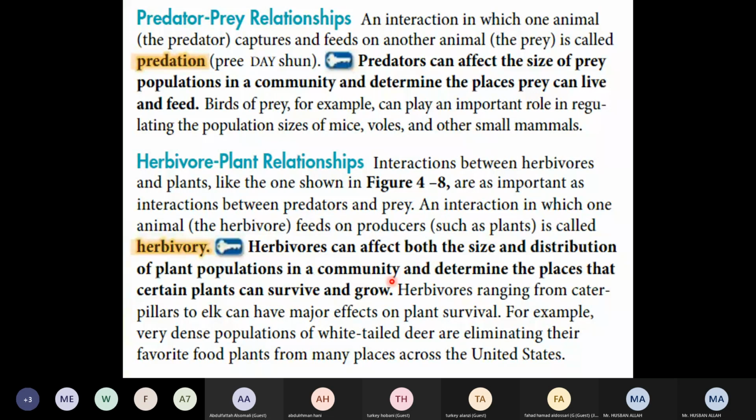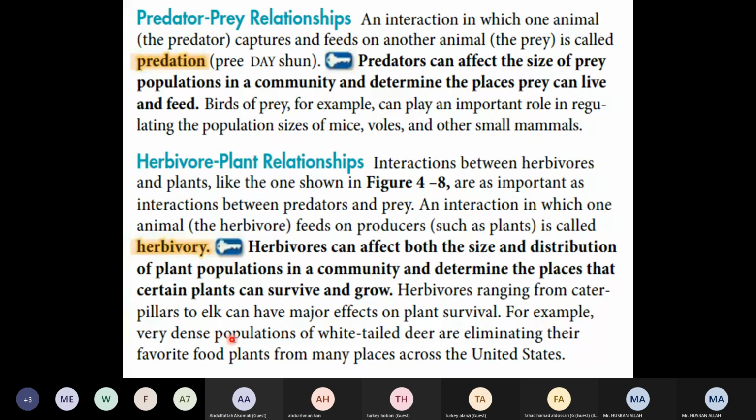Herbivores, ranging from caterpillar to elk, can have a major effect on plant survival. If you take herbivores, they can be small animals like a caterpillar, right, or an insect like a worm, and it can be a large organism like an elephant. So a lot of organisms, it can range from a caterpillar to an elk, or you can say any other organism.